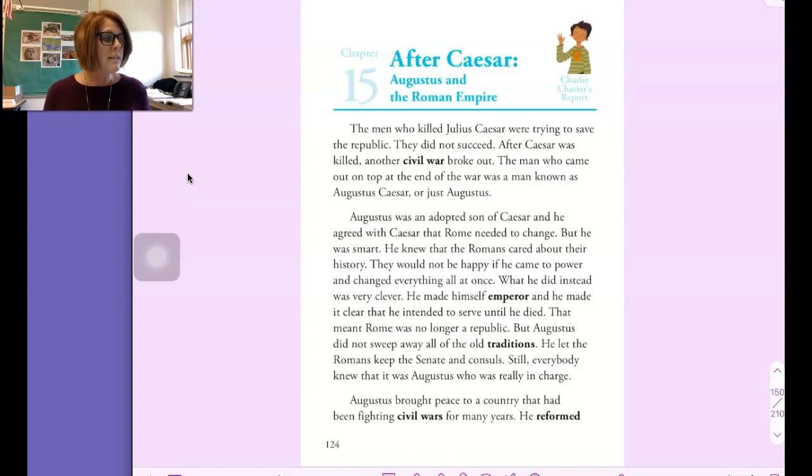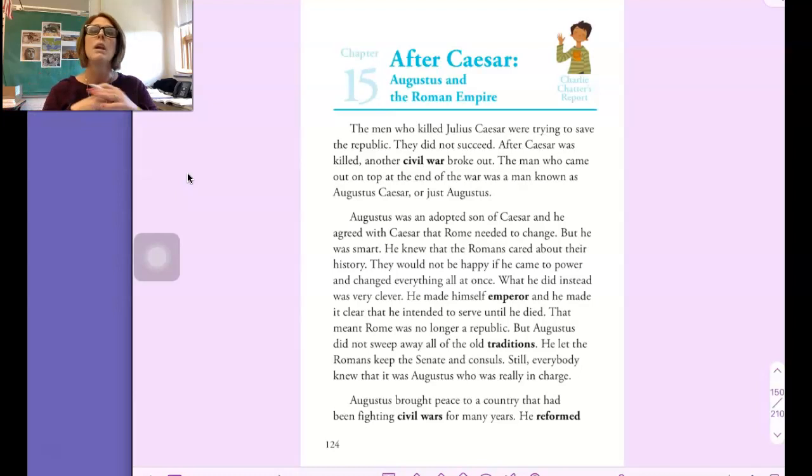Number 2 says Augustus was Julius Caesar's brother and the new emperor after Caesar. And number 3 says Augustus made himself emperor and got rid of the Senate and consuls. So we're going to do one of these together, and then you need to find the others on your own.